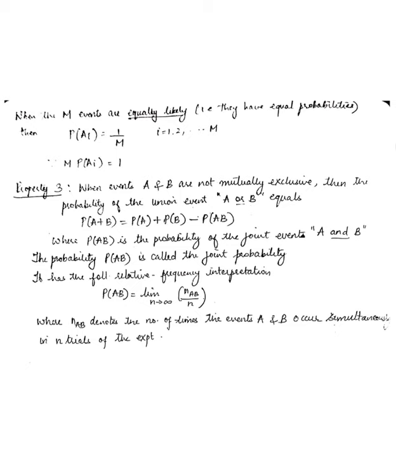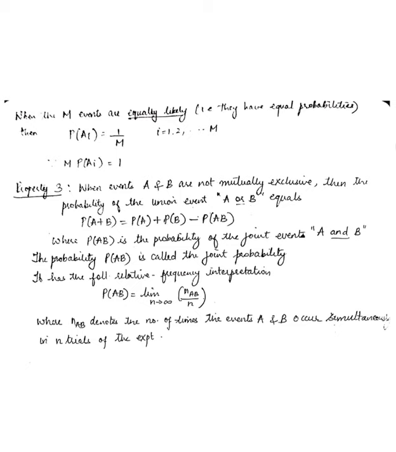So an even number consisted of 2, 4, 6 and a prime number consisted of 2, 3, 5. 2 was common between A and B. Similarly in this case, the probability of A plus B is going to be the addition of the two probabilities, probability of A plus probability of B, but that common part appears twice, so we had to subtract it. So minus probability of A dot B was subtracted.